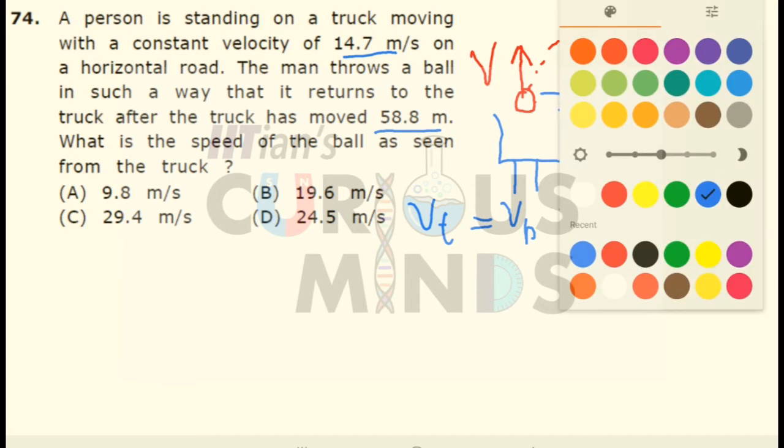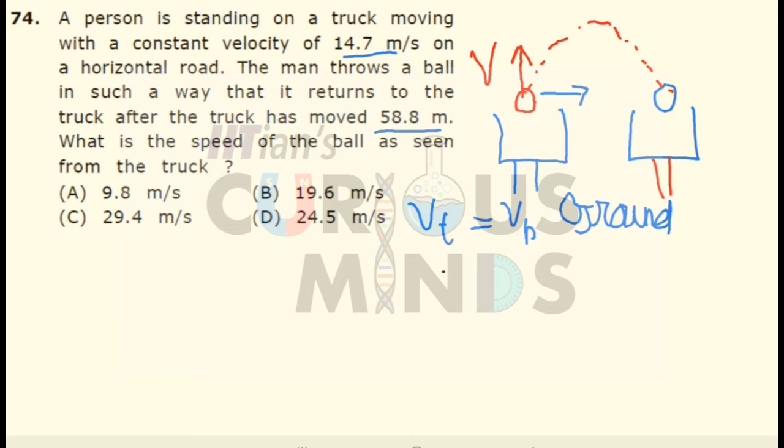Now we have to calculate this velocity, that is the vertical velocity with which the body is thrown with respect to the truck. First of all, the horizontal velocity of the body with respect to ground will be equal to the velocity of the truck.